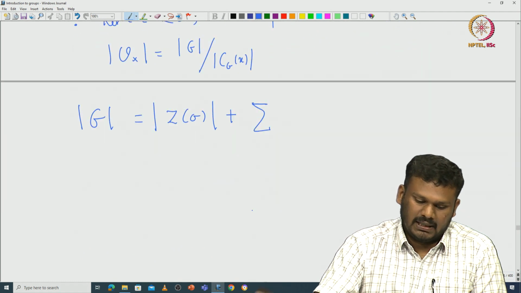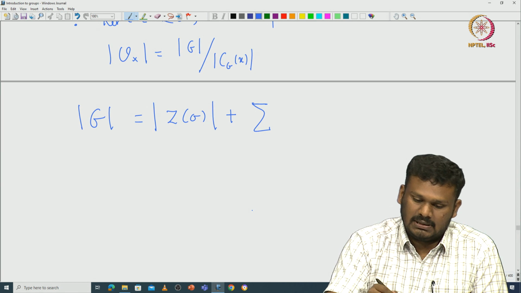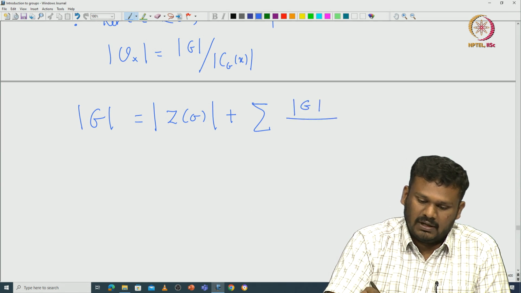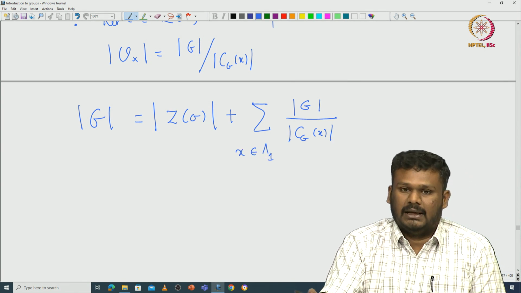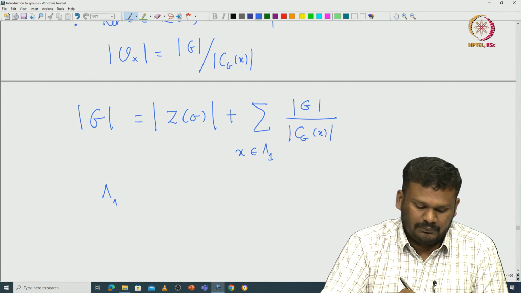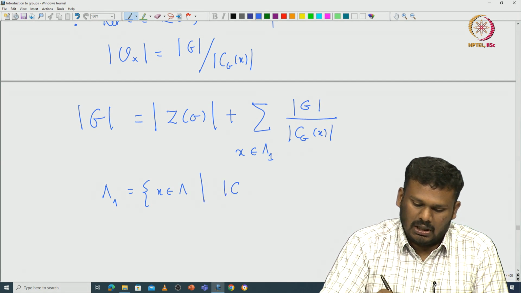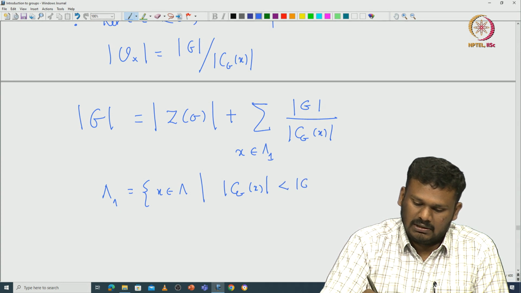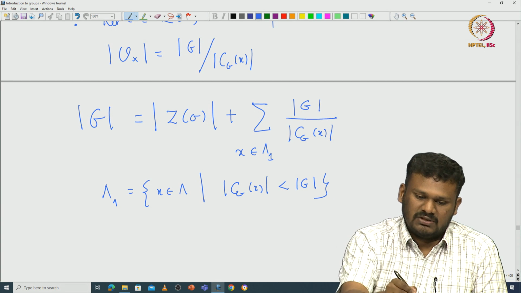If we replace that here, we get the cardinality of G equals the cardinality of the center of G plus the sum of the cardinality of G divided by the cardinality of C_G(x), where x comes from some indexing set lambda 1. So lambda 1 is the indexing set of those x in capital lambda such that the cardinality of C_G(x) is less than the cardinality of G. Okay. So this is very, very important.